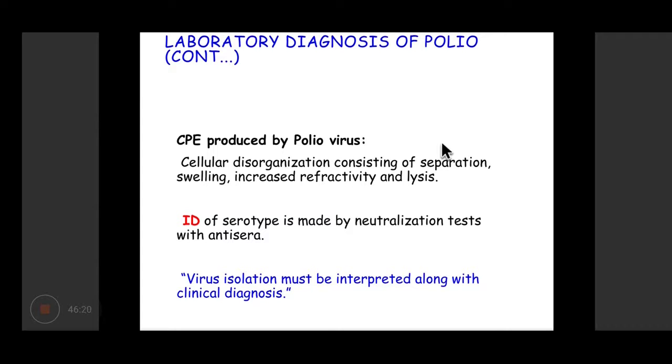So what are the cytopathogenic effects? Cytopathogenic effects are basically various changes that a particular virus induces in the cell line when it is growing in them. So the CPE that are produced by poliovirus include cellular disorganization, including separation, swelling, and increased refractivity of the cells and lysis. Basically, it completely obliterates or destroys or crenates the cell lines.